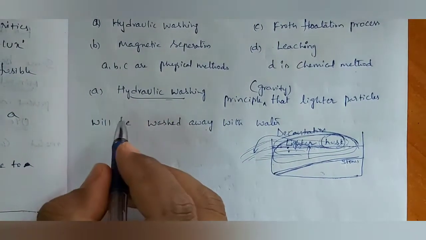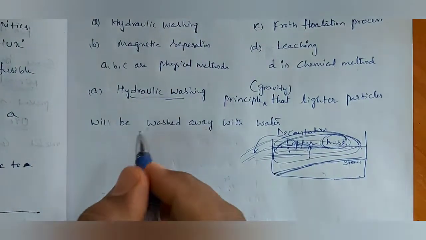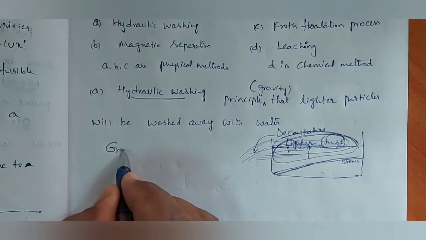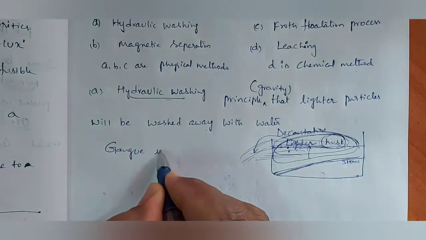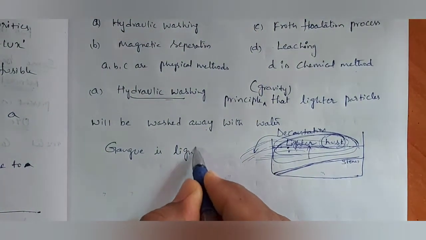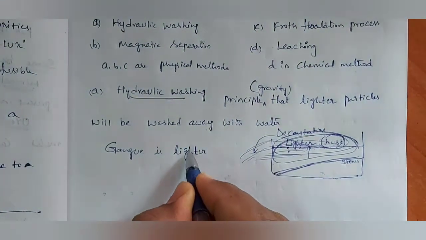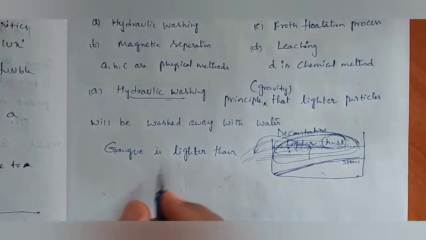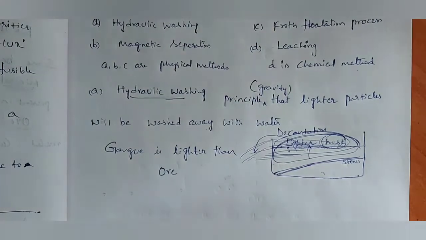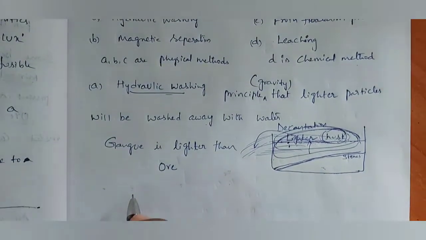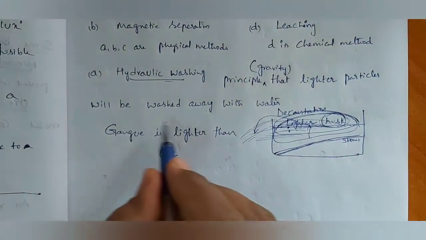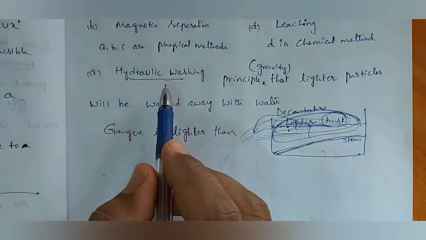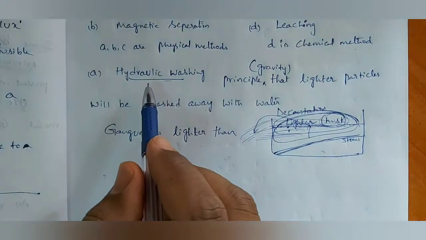Generally, under hydraulic washing, we select ore in which the gangue is lighter than the ore. That type of ore we study in hydraulic washing.